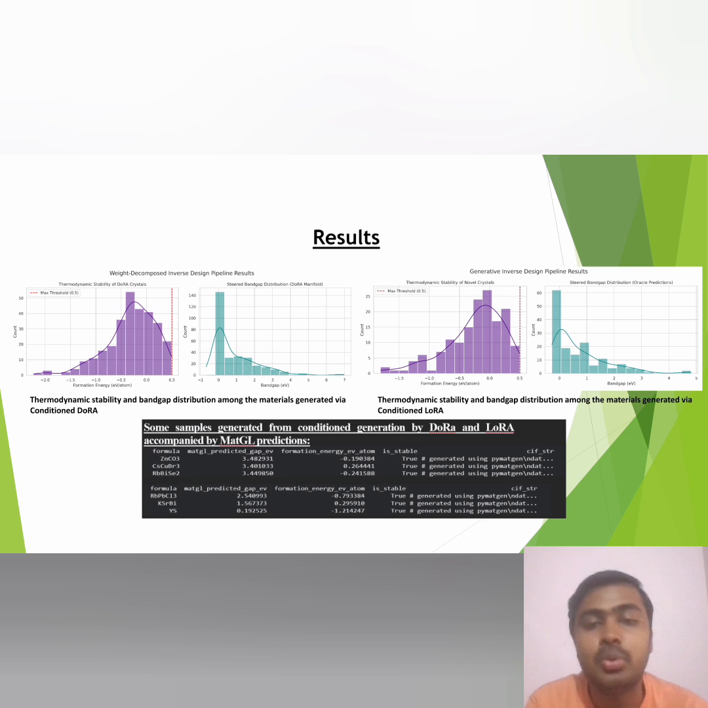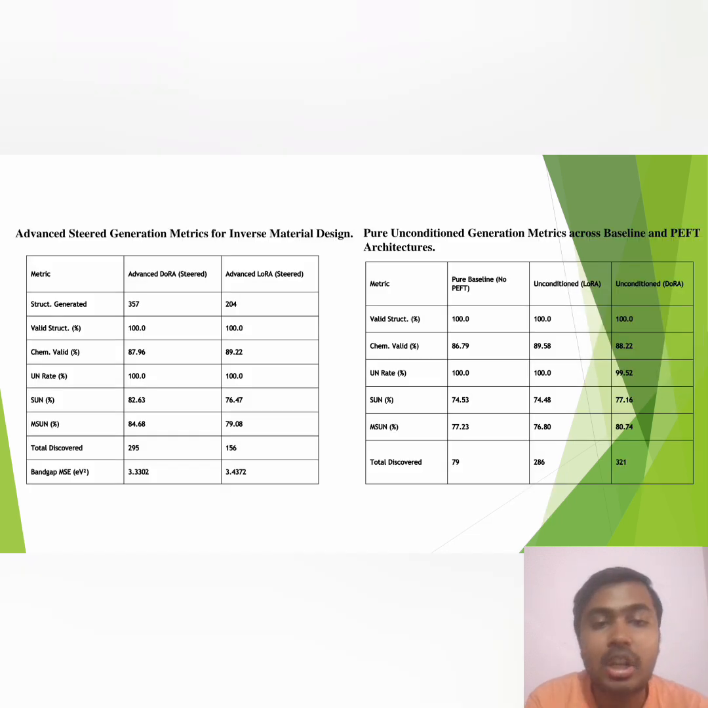Now let's interpret the outputs. The histogram on the left shows thermodynamic stability of our novel crystals. The structures overwhelmingly settled below our maximum formation energy threshold of 0.5 electron volts per atom. On the right, the steered bandgap distribution precisely reflects our electronic targets. Here are specific samples generated by both DoRA and LoRA alongside their MatGL predictions. Notice how generated structures like zinc carbonate and rubidium lead chloride accurately achieve their target bandgaps while maintaining negative or highly stable formation energies. When we evaluate the quantitative metrics, the difference between the adapters is clear.